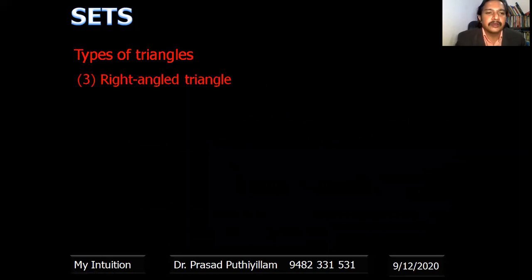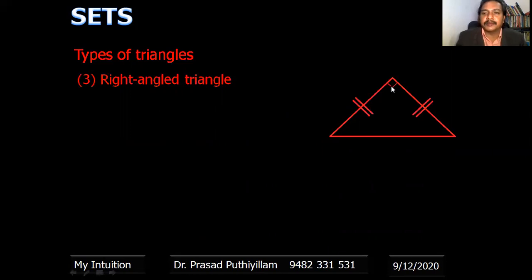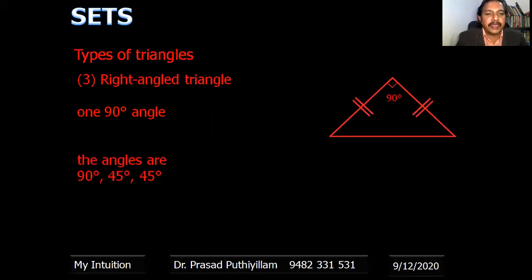A right angled triangle is the third one. I took the same example. This is a right angle triangle because it has a 90 degree angle. One of the angles is 90 degrees, so the other two angles are, say, 45 and 45. This is exactly 45, and here also it is 45. Then it becomes a right isosceles. It is a right angle triangle, and it is also an isosceles triangle.